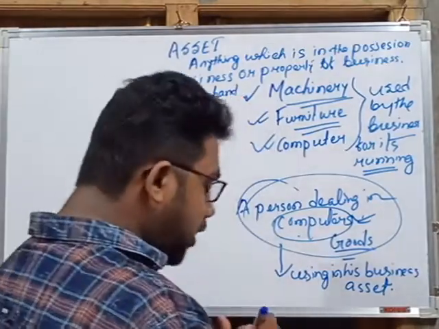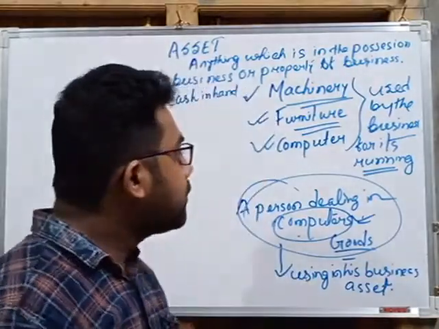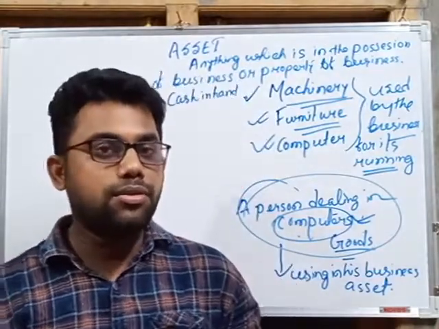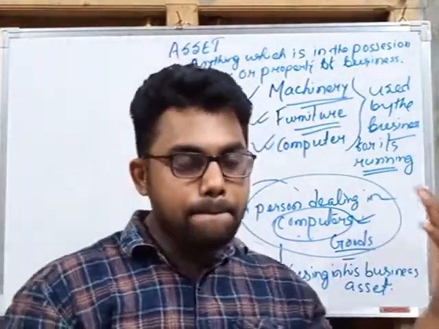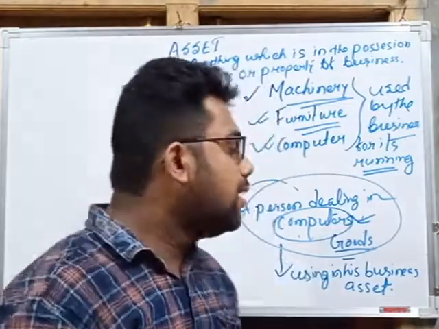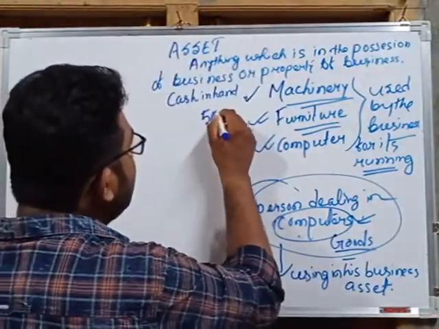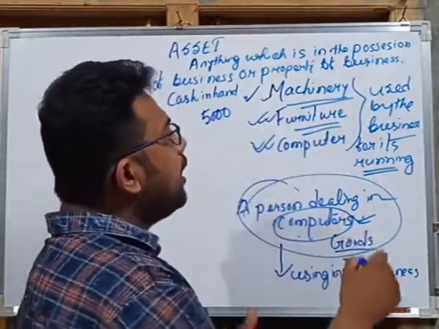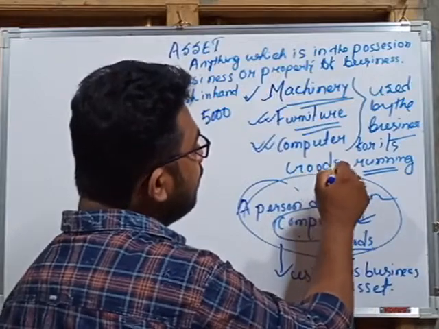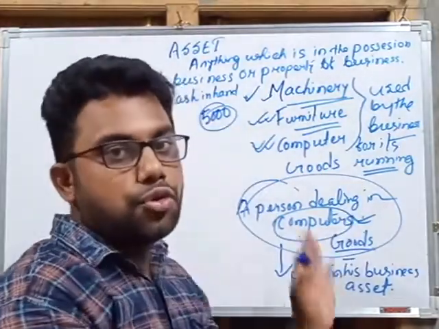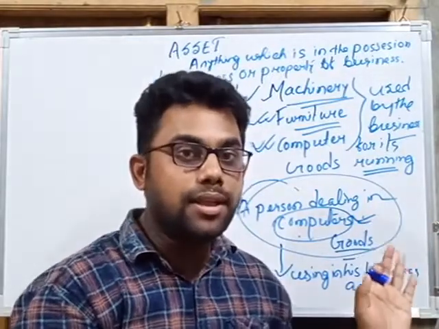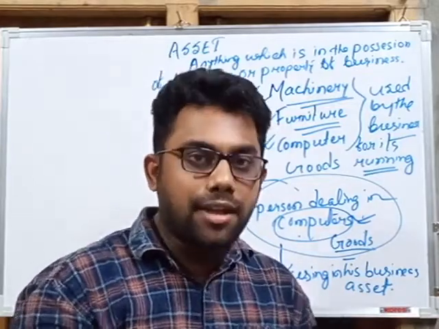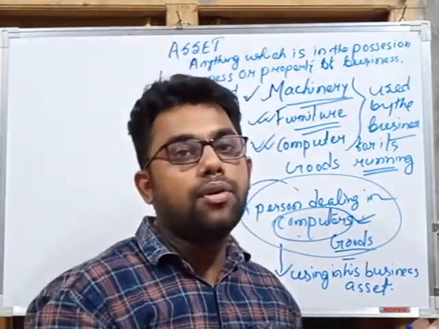Cash in hand. Whenever any person starts a business, in the earlier example a person started a business with rupees 20,000, that means after starting the business he has cash in hand amounting to rupees 5,000. That means after purchasing machinery, furniture, computer and goods, he has rupees 5,000 in his pocket. So this 5,000 is also his asset, because he will use this amount for any other purpose. So cash in hand is another example of an asset.